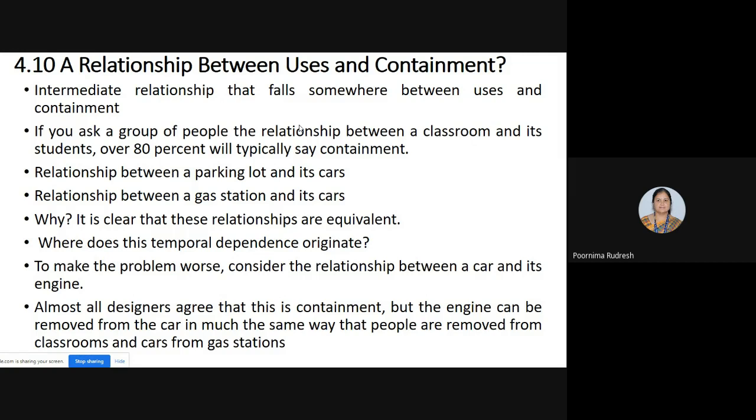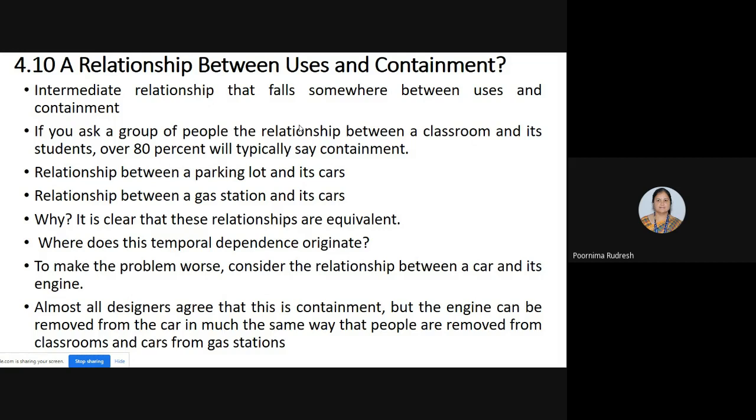Okay, we have the parking lot. In the parking lot, cars are parked. And the relationship between a gas station and the cars, or the relationship between the fuel station and its cars. Whenever the car requires fuel or gas, it goes to the fuel station or the gas station to fill up the fuel or the gas, right? Then what type of relationships are these, whether they belong to the users relationship or the containment relationship? We'll see that. Parking lot and its cars.